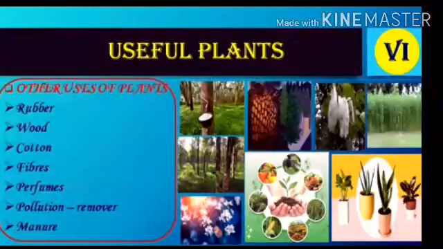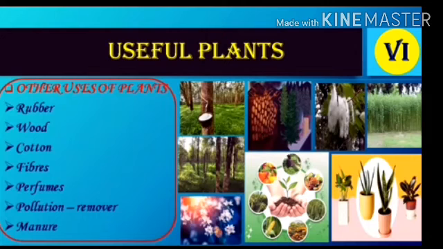Now there are different other uses of plants also. See which uses. Plants are also used for rubber. Means from plants only we can make rubber. From their sticky substance we get rubber. Then wood also, from plants only we get wood. Cotton, fibers. Okay, then perfume also we get from plants only.